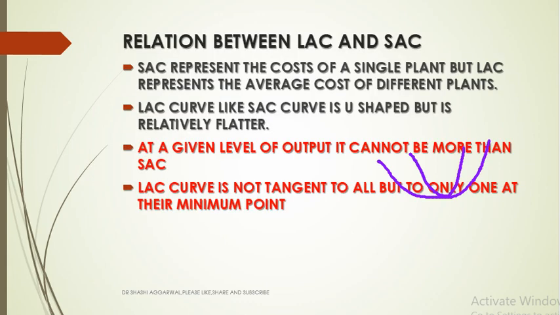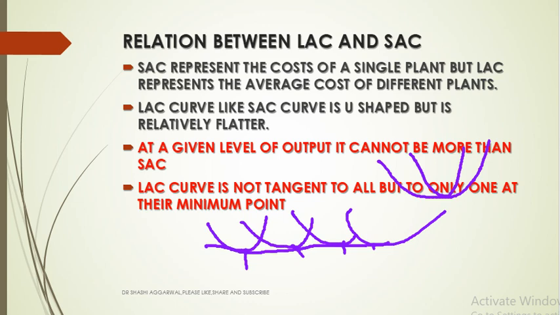Short run average cost represents the cost of a single plant. When we talk about the short run average cost, it represents the cost of a single plant, but LAC represents the average cost of different plants. Like earlier I explained, this is one plant, this is the second plant, this is the third plant, and this is the fourth plant. So this is the minimum point, this is the minimum point, this is the minimum point, and when we join them, we have the long run average cost curve. So the long run average cost represents the average cost of different plants.